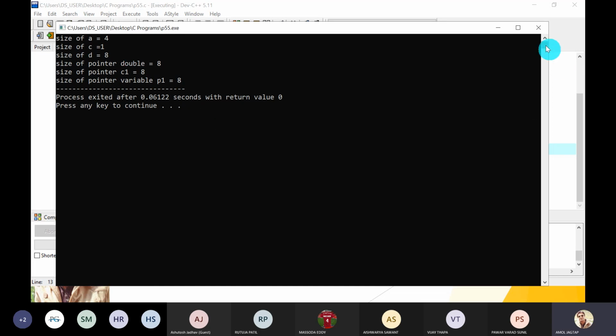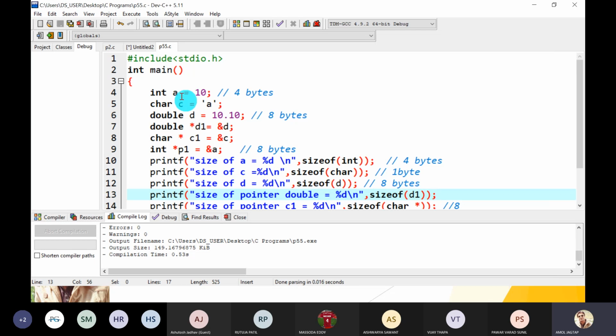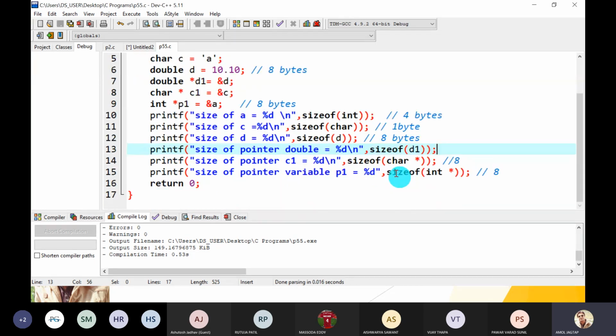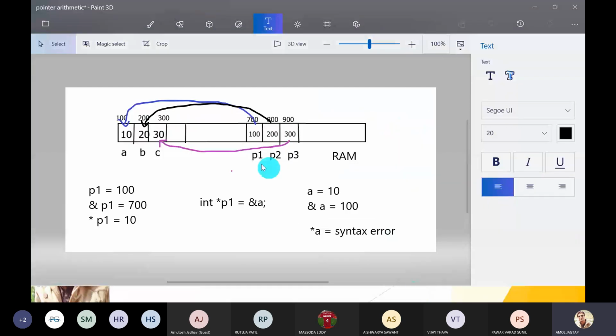That means there is a rule. Whenever we have to store the address of any value variable, like character, double, or integer, we require 8 bytes, which is reserved in memory here. So for this pointer type of variable P1, P2, P3, how many bytes are required for P1?